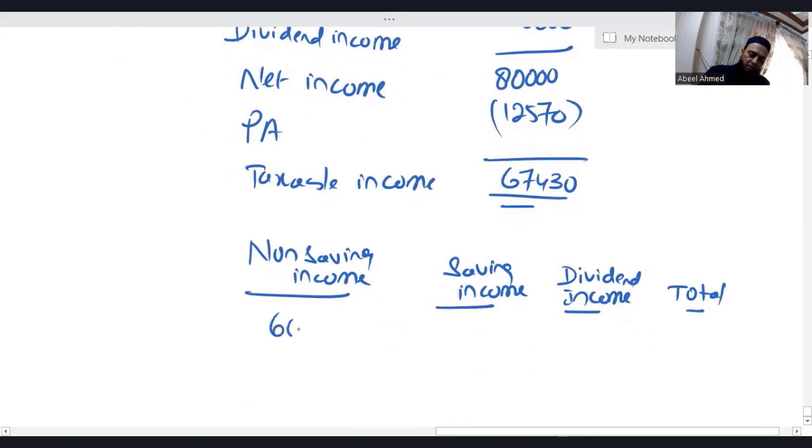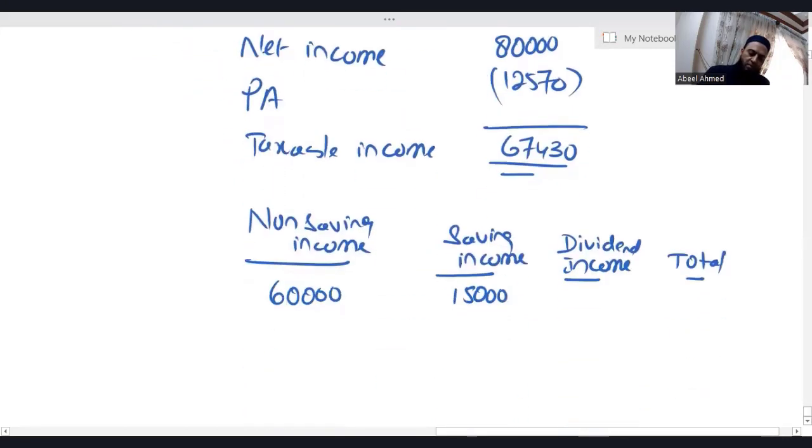Non-saving income, which is employment income, is 60,000. Saving is 15,000. Dividend income is 5,000. So the total is 80,000. Personal allowance 12570.